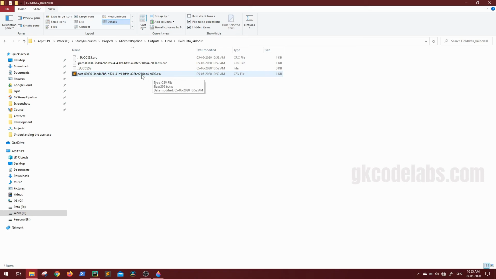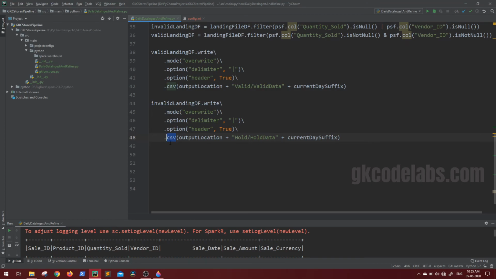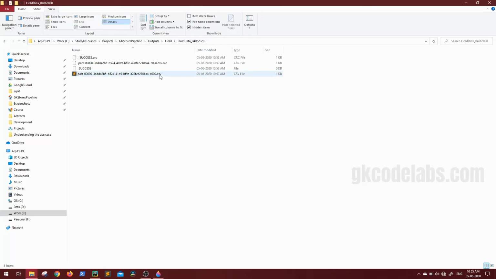Whatever CSV file you are seeing here, because we have written in CSV output, there are multiple other outputs like JSON and Parquet. Whatever format you write the output in, right now we are writing CSV, you can see we are getting one .csv file, and this is the file that will have your required data. Depending upon the data size and the partitions, you might see one or more files like this. If there are 100 records, there might be 50 records in one file and 50 records in another file. But entirely, this directory will have the complete data.